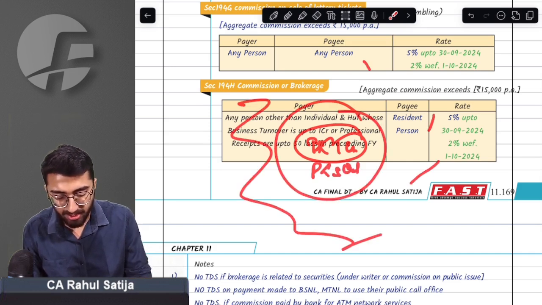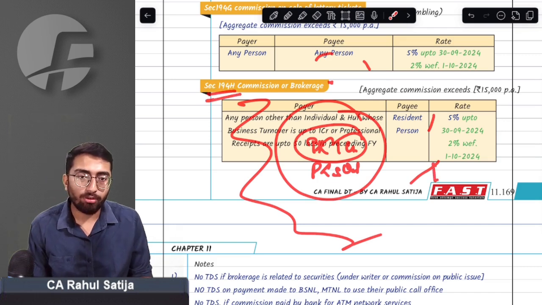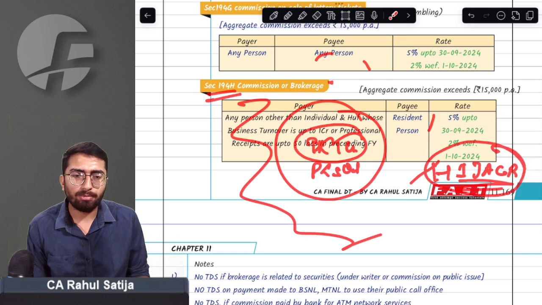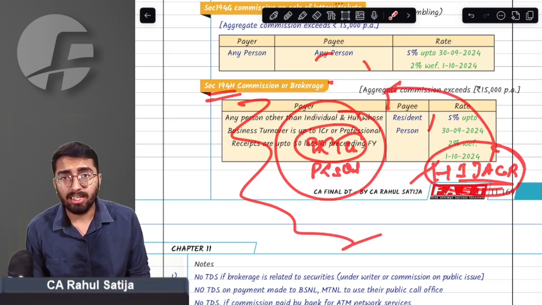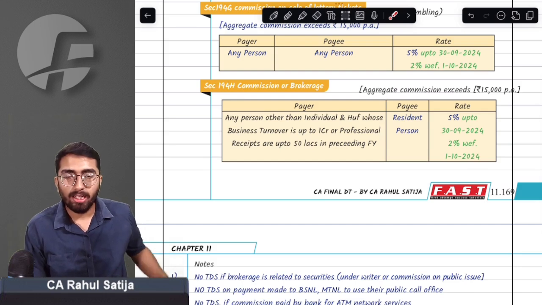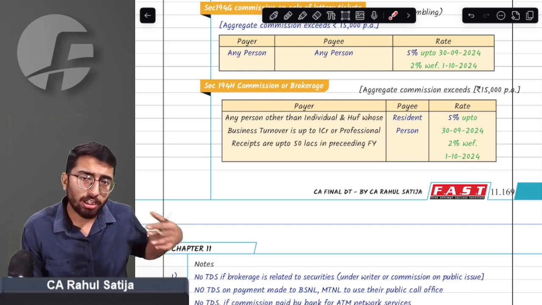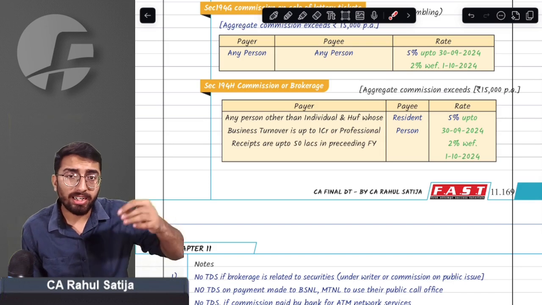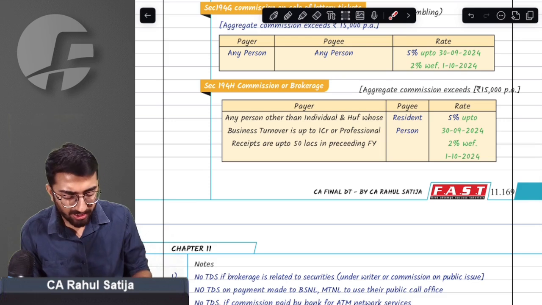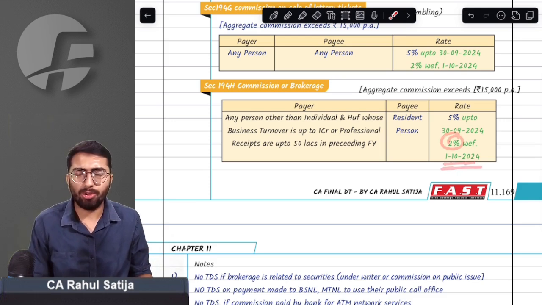Except these, every other SSC is required to deduct TDS under sections 194H, 194I, 194J, 194C, 194R. Big SSCs, we used to call them hijacker SSCs. Now, if any hijacker SSC pays any kind of commission, he was required to deduct TDS on commission at the rate of 5%. But this 5% is again changed to 2% with effect from 1st October 2024.